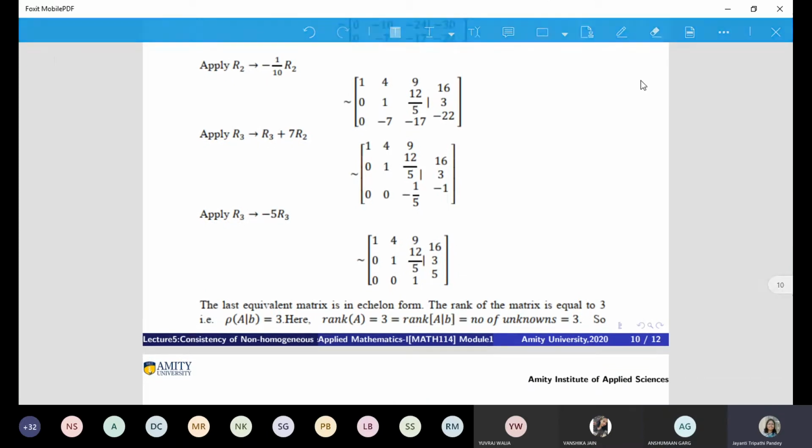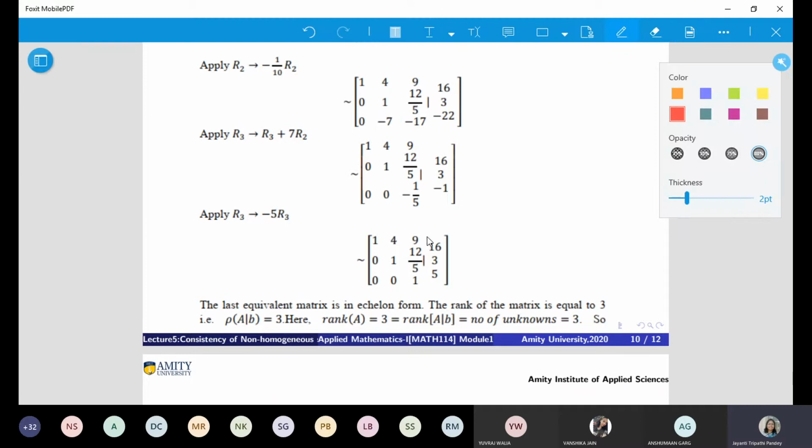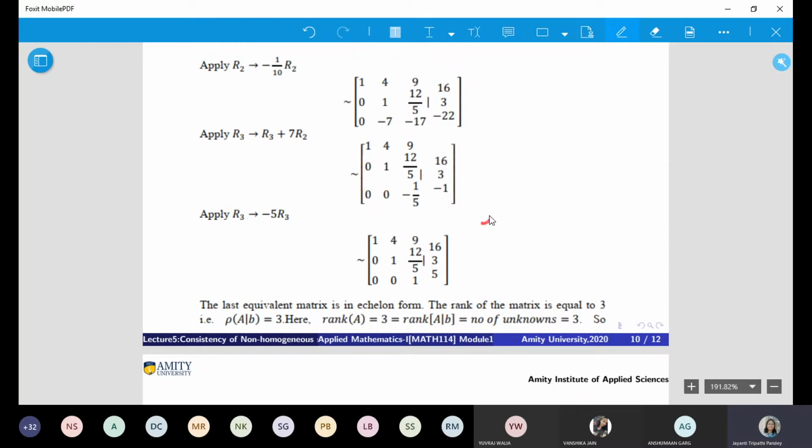When you focus only on the matrix, it has rank 3. And the augmented matrix is also rank 3, because you are getting 3 non-zero rows.